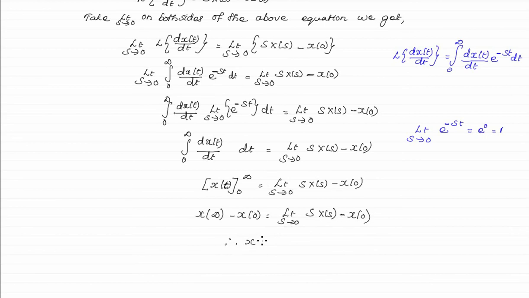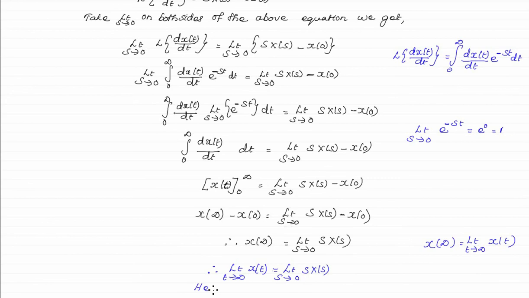Therefore, x(infinity) is equal to limit s tends to 0 s multiplied by X(s). We can rewrite x(infinity) as limit t tends to infinity x(t). Therefore, limit t tends to infinity x(t) is equal to limit s tends to 0 s multiplied by X(s). Hence, the final value theorem is proved.